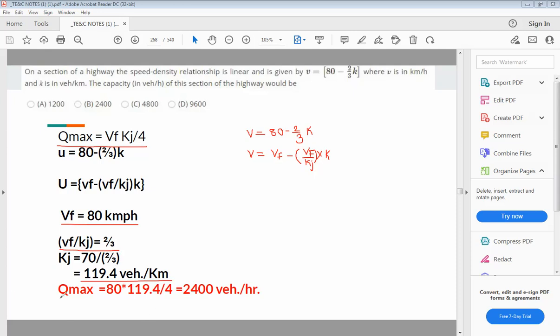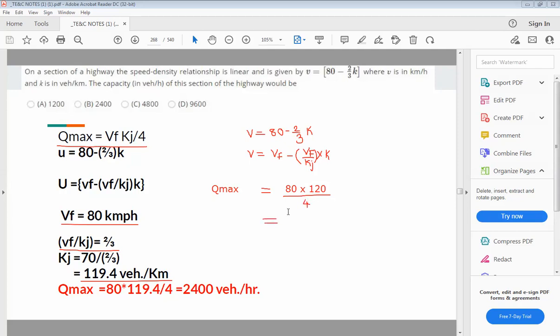And to find out the maximum traffic flow, you can write here Q max is equal to 80 into 120 divided by 4.